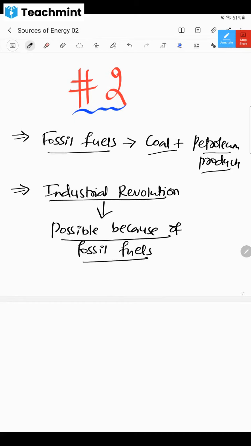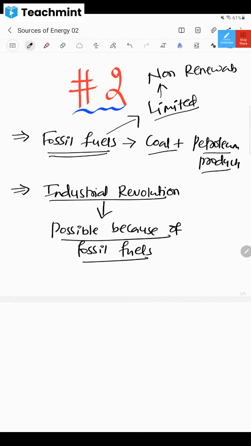But these fossil fuels are limited, no? They are formed over millions of years and they are limited. So that's why they are non-renewable sources of energy. That's why we should be using them at a smaller rate, and we should not be using them at a larger rate.